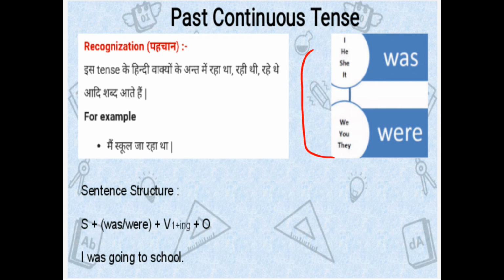This is the difference where to use was and where to use were. We use was with the singular and with I, and we use were with the plural like we, you, they.